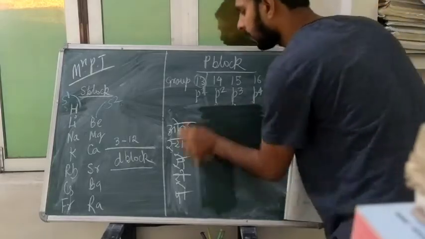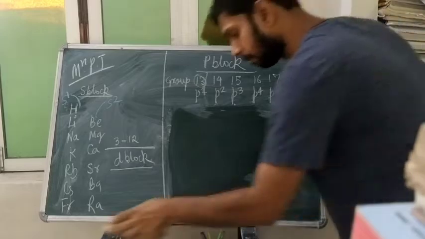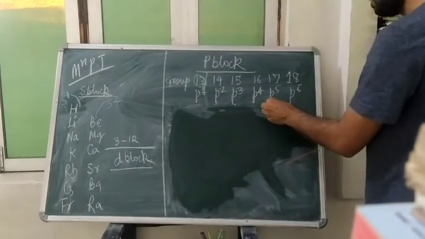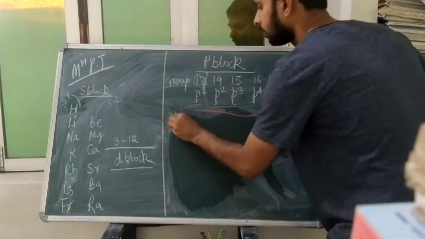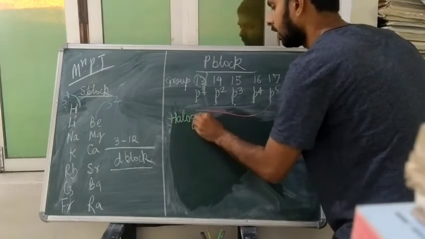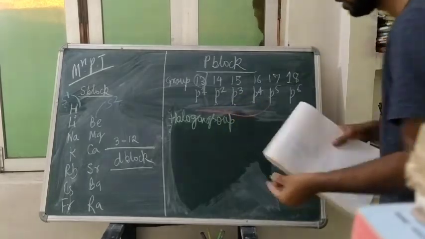Now move to the P5. P5 is known as our halogen group. It is 17. It is called as our halogen group, most reactive.